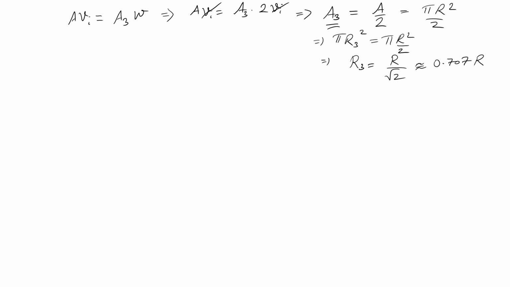So it is telling me that far downstream, if I cut through my wake using a horizontal plane, the disc area has a radius of almost 70% of my rotor radius, or 71%. If I do this measurement experimentally, the experiment gives me small r3 by r to be almost 78%.